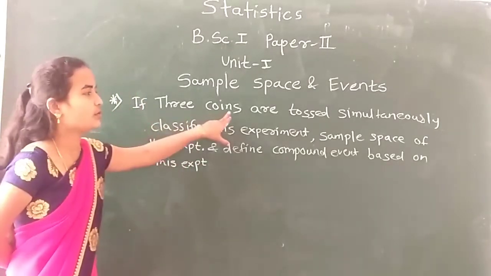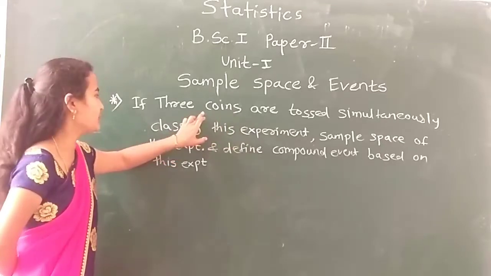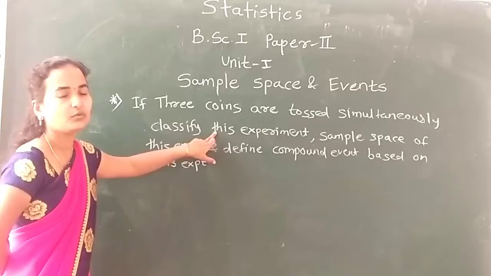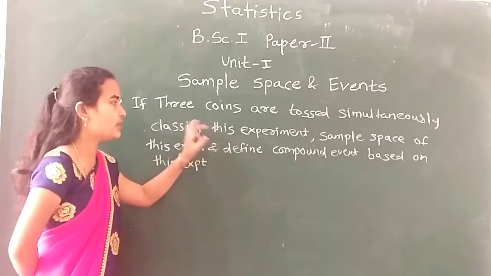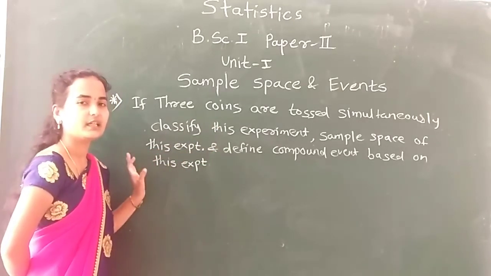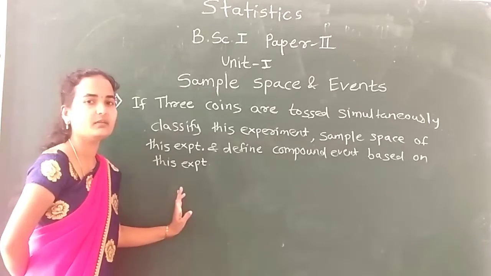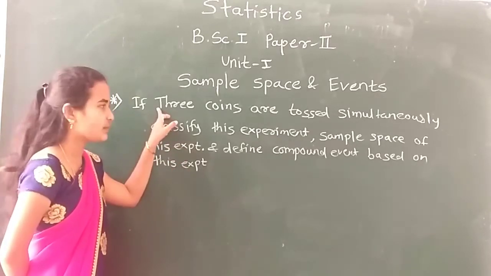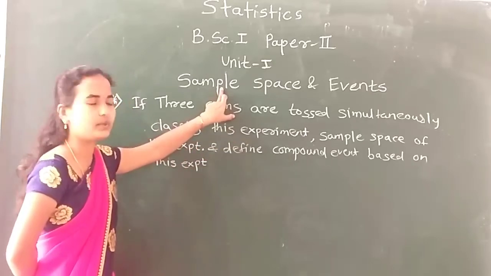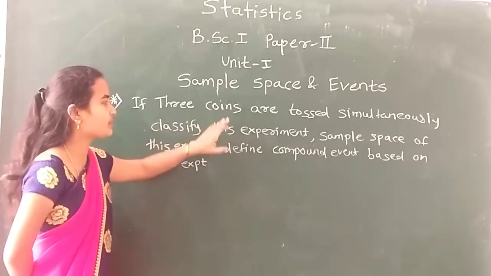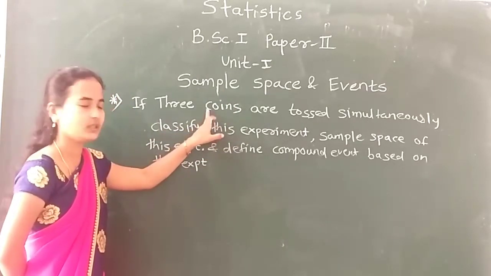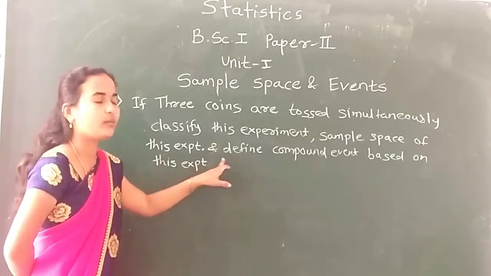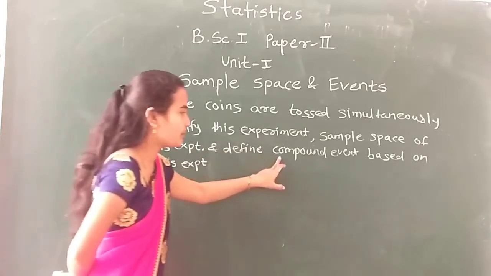Now, what is my example? 3 coins are tossed simultaneously. First, you have to classify this experiment. How to classify an experiment? The first type is a deterministic experiment and the second is a non-deterministic experiment. Then find its sample space, and then define a compound event.